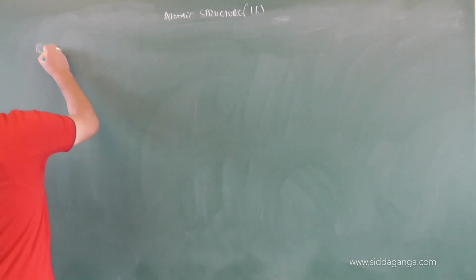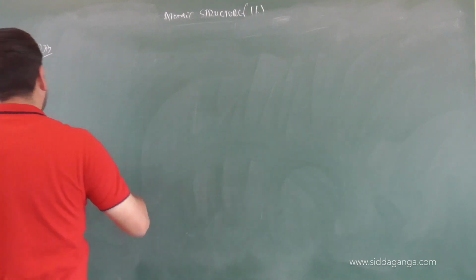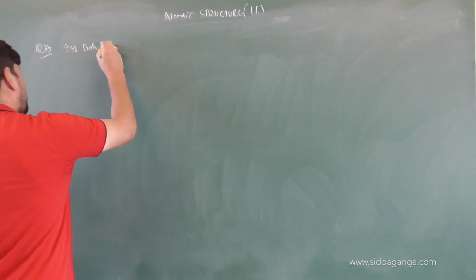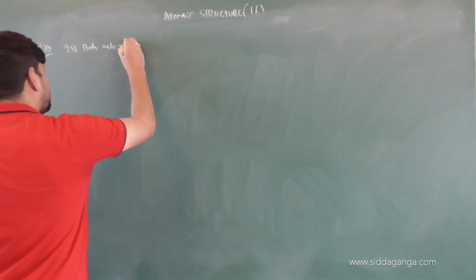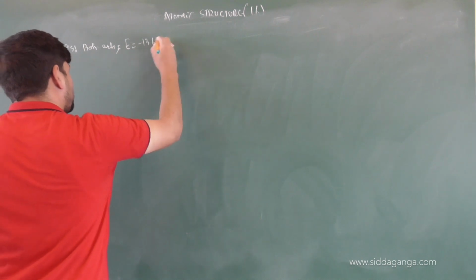Question 33. What's your question asking? Energy of electron in first Bohr orbit is minus 13.6 electron volts.